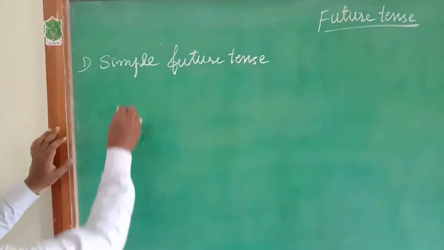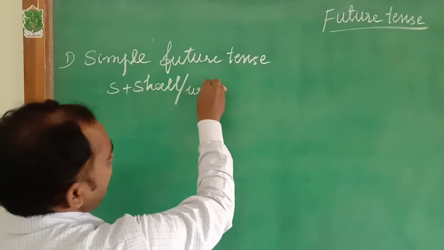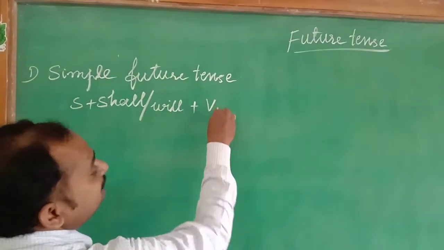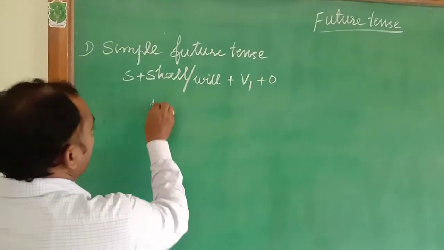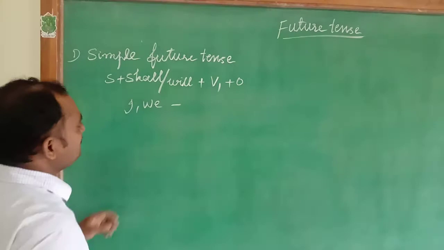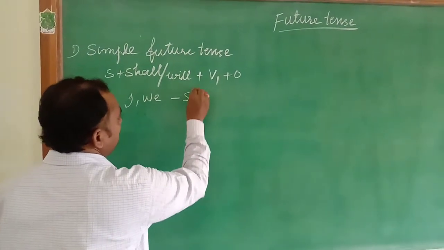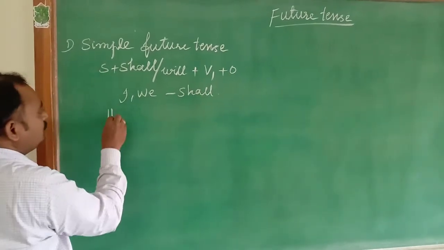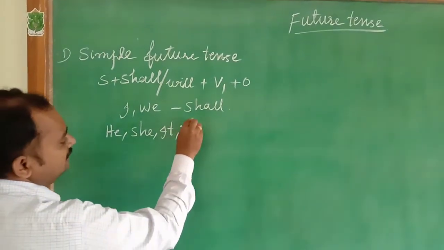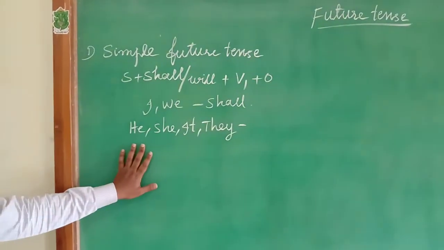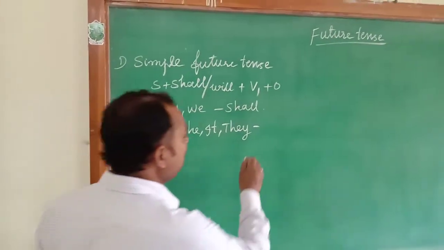Simple future tense structure is subject, shall or will as be form, plus verb first form, plus object. Here, to I, we, these first person subjects, we have to use shall. To he, she, it, they, these second person and third person subjects, we have to use will.